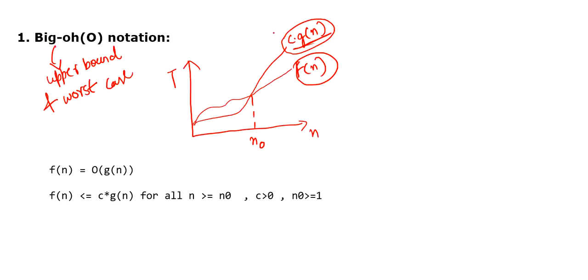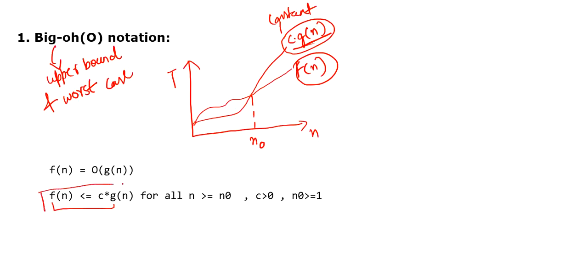Now, how can we represent this scenario? It can be written as f of n is going to be less than or equal to c into g of n, and for this, n is our input, so n should be greater than or equal to n naught. C you can consider a kind of constant. C should be greater than 0 and n naught also should be greater than or equal to 1. So that is the case.